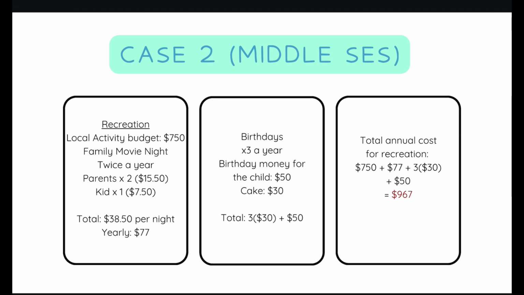The total cost for birthdays is 3 cakes times $30 plus $50 for the child's birthday money. Total annual cost of recreation is $750 for local activity budget, $77 for movie nights, $90 for birthday cakes, and $50 for the child's birthday money. These will sum up to $967.